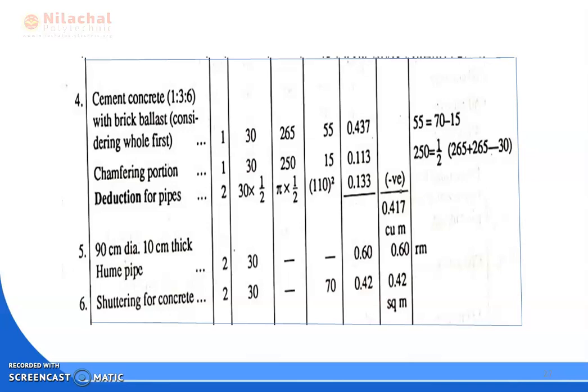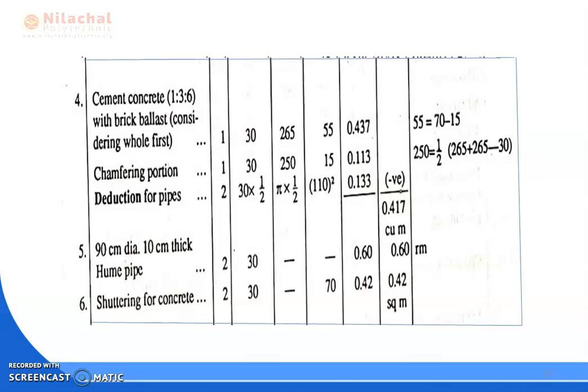So directly we calculate 2 into 30, where 30 is the length and 2 is the number of pipe. So total quantity is equal to how much? 0.60. It is the pipe. So its unit is running meter. 0.60 running meter. Okay, 60 centimeter or we can write here 0.6. The unit is running meter.